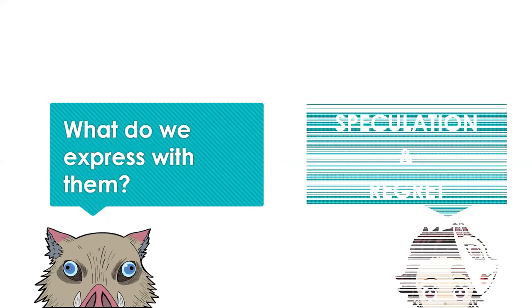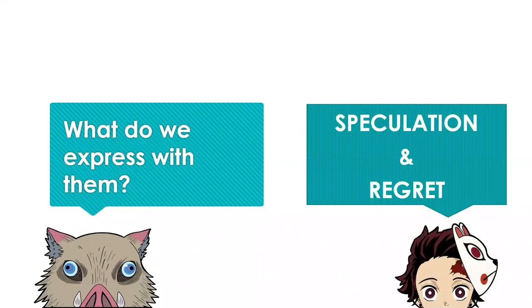Yeah, I think you guys got it. Speculation and regrets. Those were the two that we focused on. So again, we're going to focus on these two, so make sure that you pay attention so you can differentiate between the two and know how to form the sentences properly without making any mistakes. All right, so here we go.